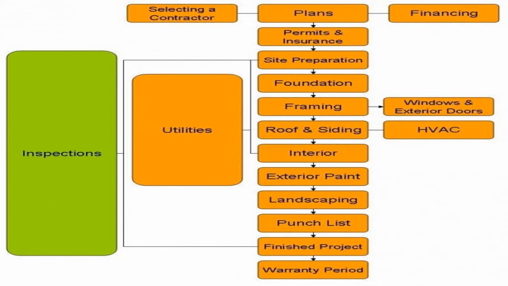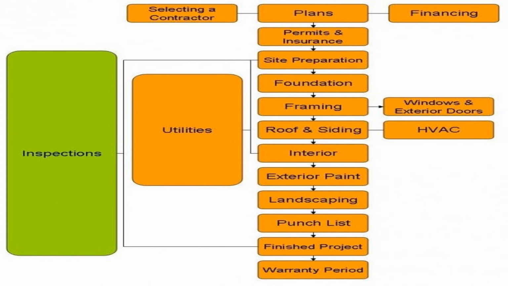Then the exterior paint. My building is almost complete unless I have a pre-finished siding. My contractor will paint the exterior of my structure. Then the ninth one is landscaping. Landscaping ranges from simple site cleanup and gravel to turf, shrubs, and trees. Landscaping both increases the aesthetic nature of my building and makes it more accessible.